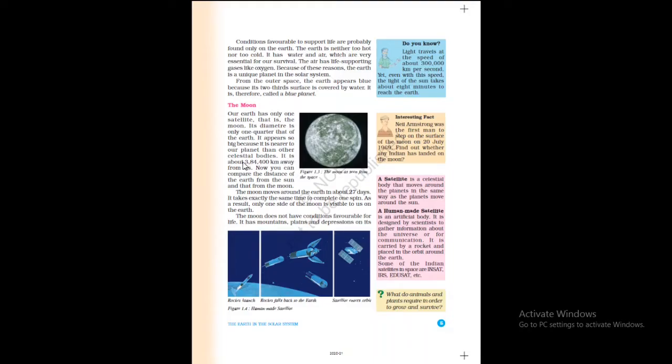It appears so big because it is nearer to our planet than other celestial bodies. It is about 3,84,400 kilometers away from us. Now you can compare the distance of the Earth from the Sun and that from the Moon. This distance you can understand here. I think you are clear, children. Yes or no?